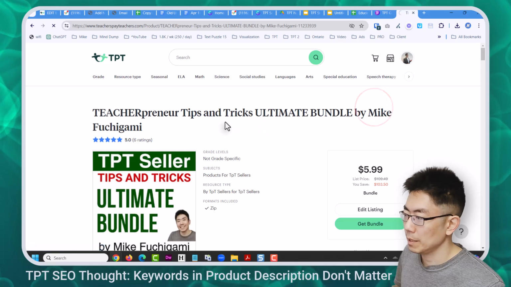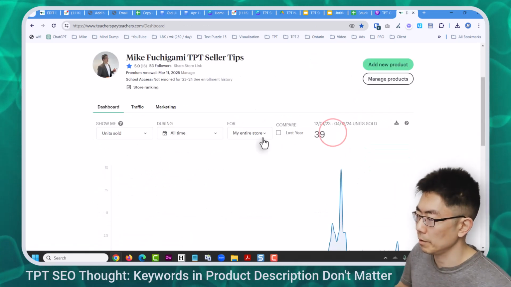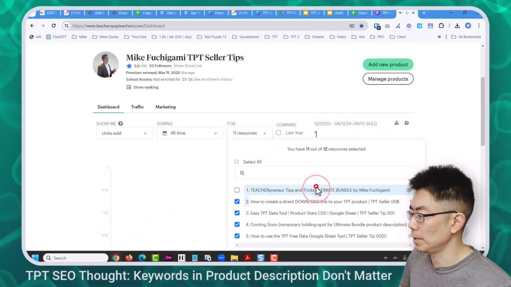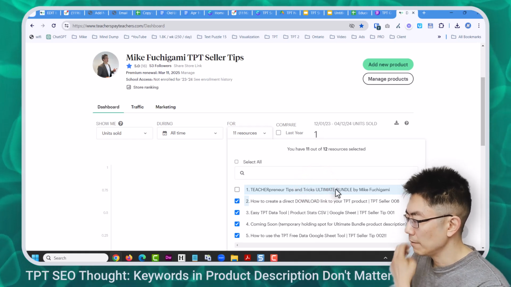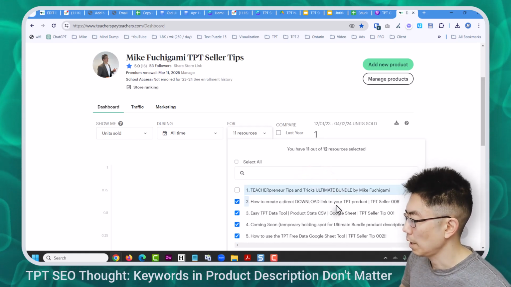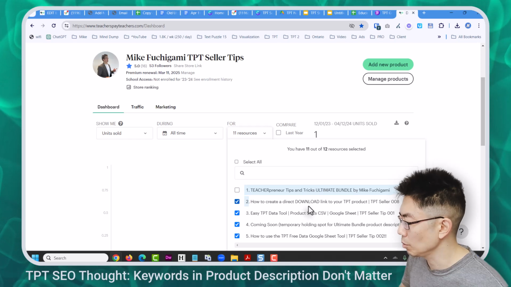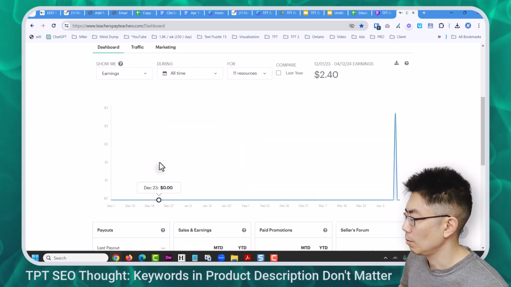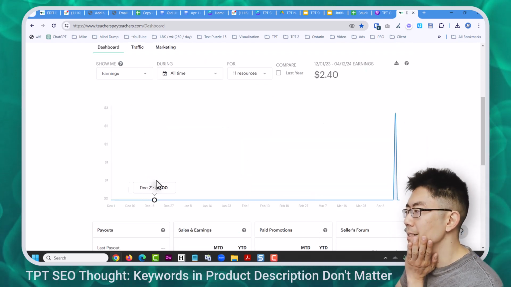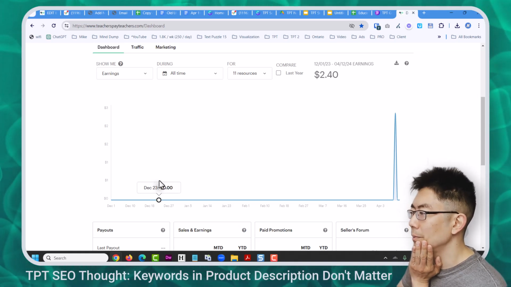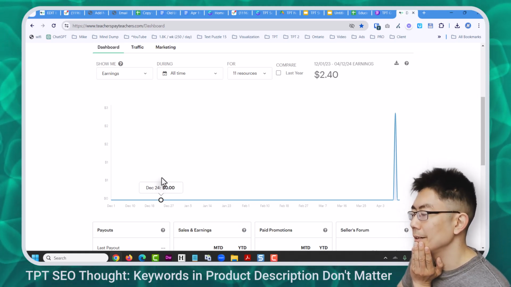Let's just see how many times it sold. Units sold all time 39. And this is for the ultimate bundle. Oh, I have a sold. What sold? How to create a direct download link. That's sold? Why would you buy that if, oh, because it's cheaper than the ultimate bundle right now. Oh, yeah, I guess so.